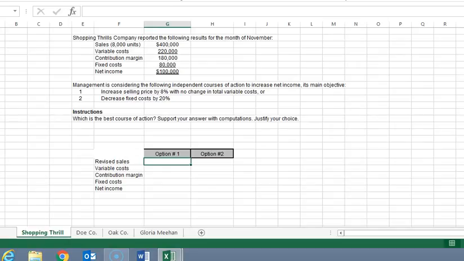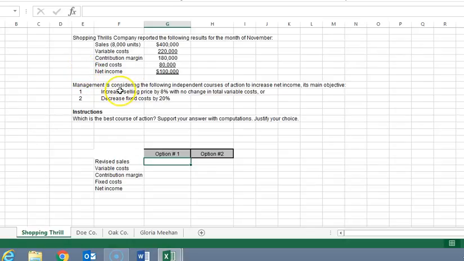Here for Shopping Thrills we have the CVP income statement. Sales minus variable costs, contribution margin minus fixed costs, net income. Now management is considering the following independent courses of action to increase net income. Number 1, increase the selling price by 8% with no change in total variable costs. And number 2, decrease fixed costs by 20%.